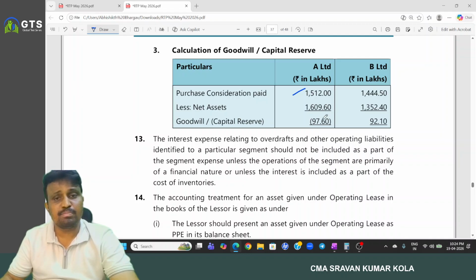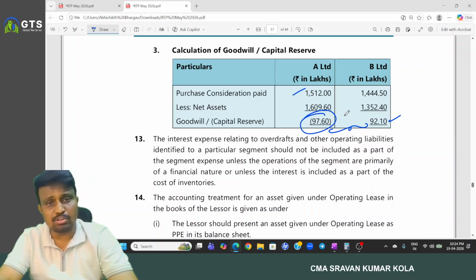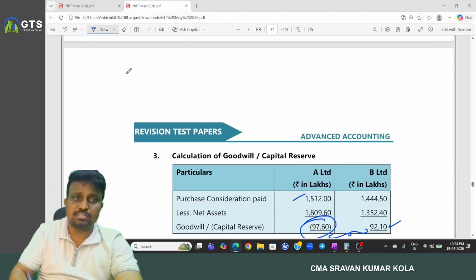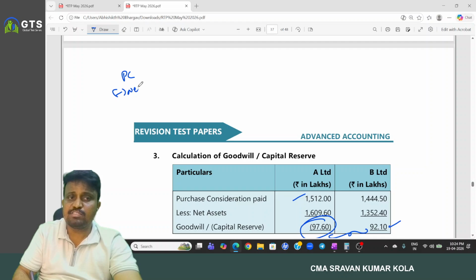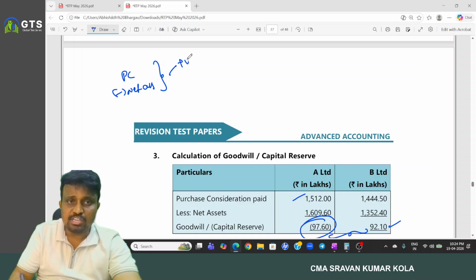PC minus net assets: if we have a positive figure, that is goodwill; a negative figure is capital reserve. So purchase consideration minus net assets we have to consider. In case of positive, it is treated as goodwill. In case of negative, it is treated as capital reserve.